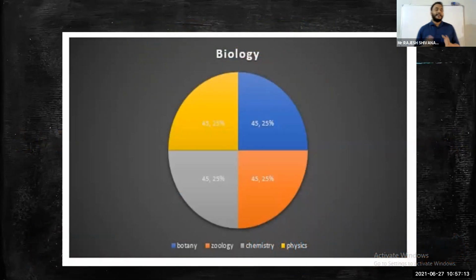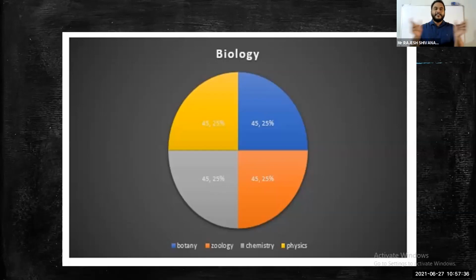First, let's look at the overall picture of biology. If you see, almost all have equal weightage. When you divide biology into botany and zoology, you get equal weightage for both botany and zoology, along with physics and chemistry.